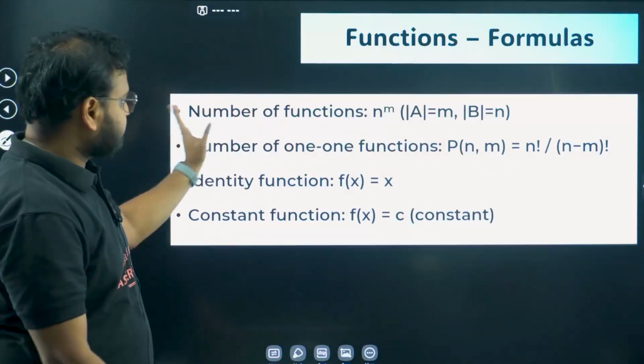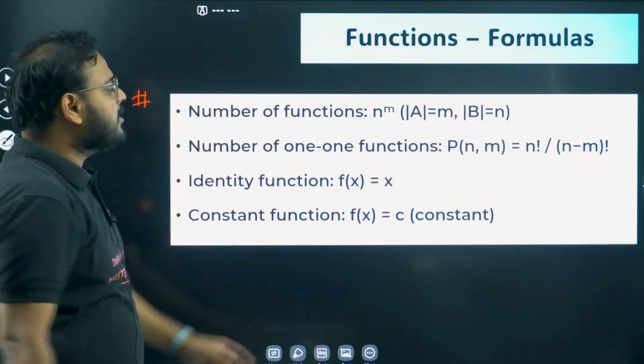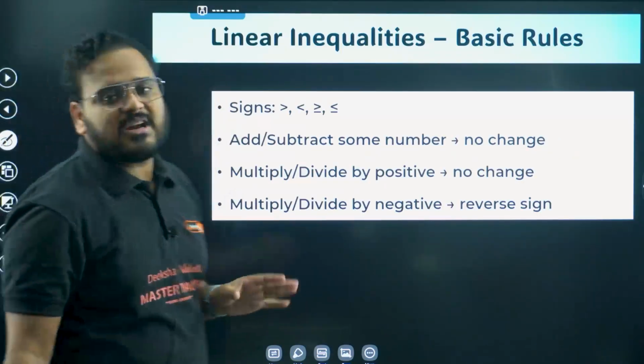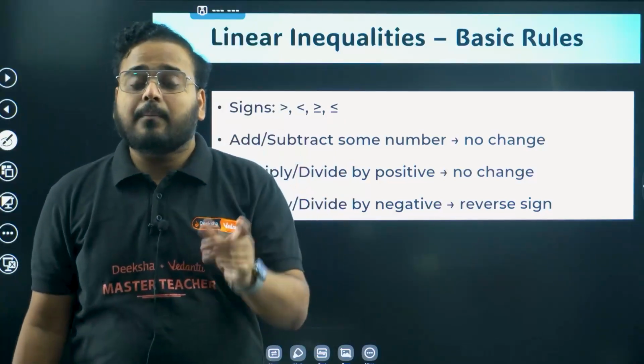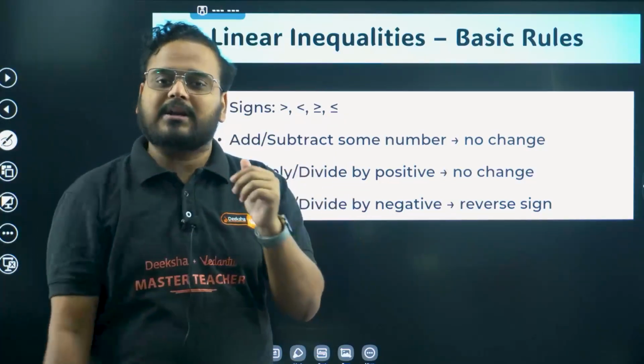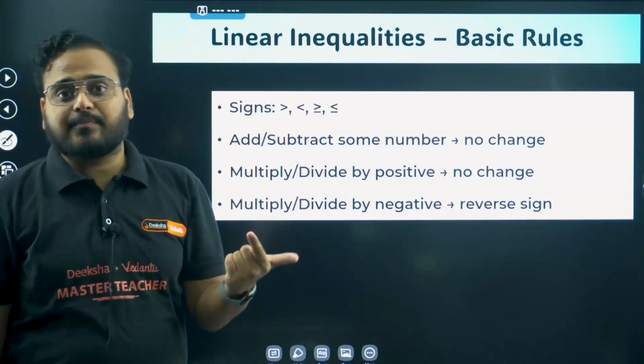That is my hint. Number of functions. Again, this is for the PU2 part. I've just mentioned it here. For this chapter, how to create a relation you already know, but the Cartesian product part is there in the syllabus. Apart from that, please focus on your graphs part. That is very, very important.